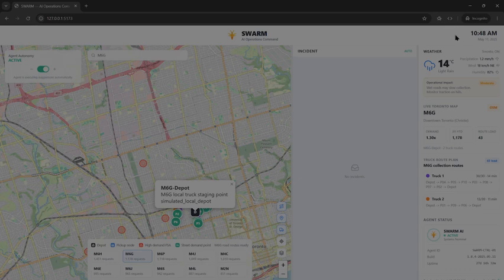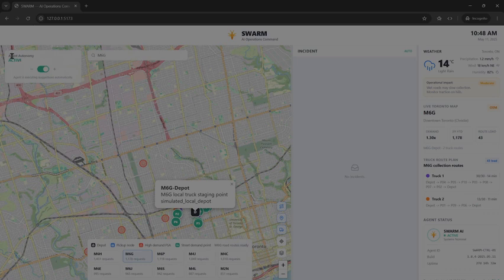On the right side of our UI, you can see there's a time right here, the weather, and a live Toronto map. As you can see right now, it shows MSG, which is downtown Toronto. 311 YTD is all the complaints from 311. This is also the official data from the Toronto government. We download the data and process it to become the demand of the waste we have to collect. Also, right behind it, there's a truck route plan, which tells you how the truck is going to collect the waste in our daily routine without any incidents or emergencies happening.